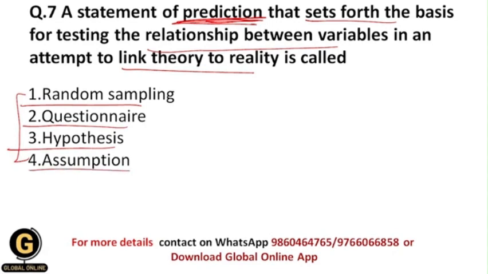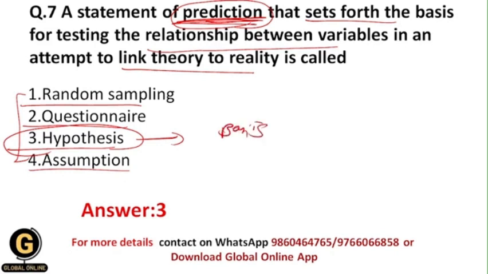So all of you now understood that, students. Now the correct answer is hypothesis, because hypothesis is the statement of prediction. That's why I have told you to focus on this word prediction. So whenever you see prediction in the research methodology section, then it is nothing but the hypothesis. And one more thing is that hypothesis gives us the basic information, okay, about what?